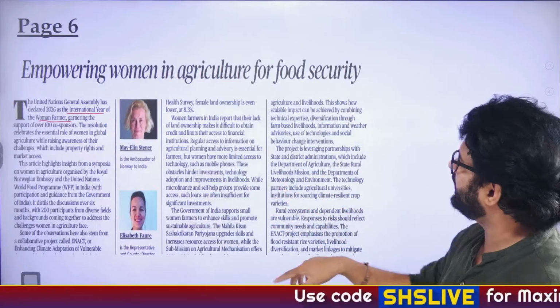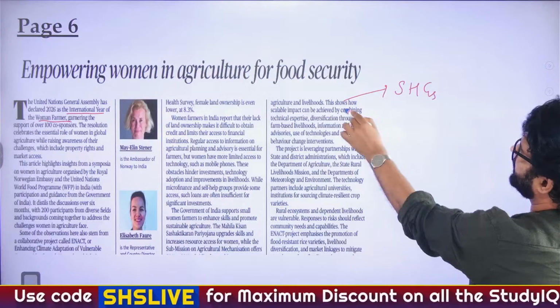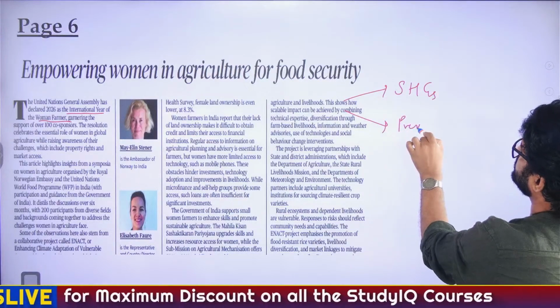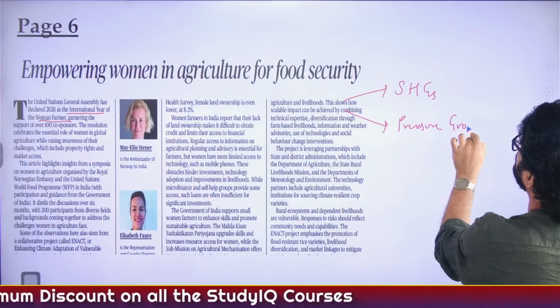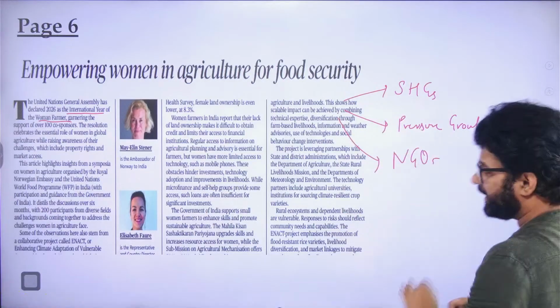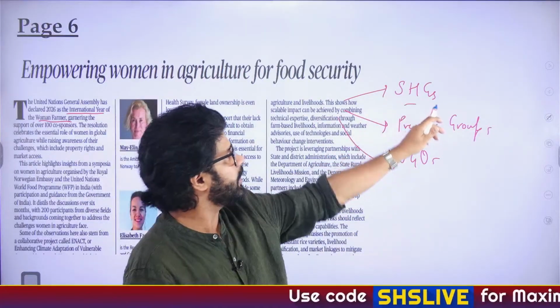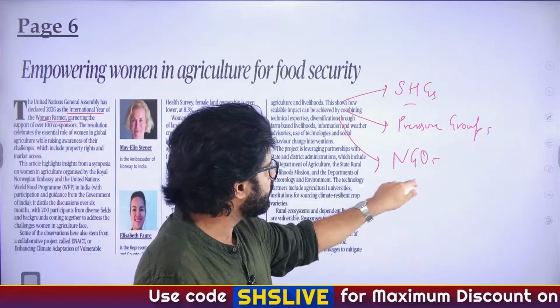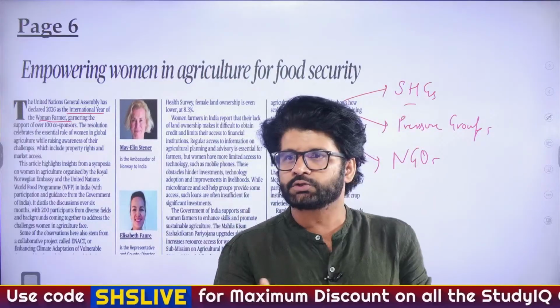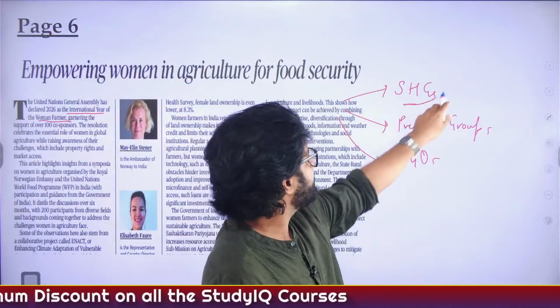Then via this article, you will go to different arenas like SHGs, self-help groups, pressure groups, and NGOs. These terms are explicitly mentioned in your GS syllabus, so we should be knowing about them. What does SHG mean? People of similar background coming together, working for a common cause. So that is SHG, self-help group.